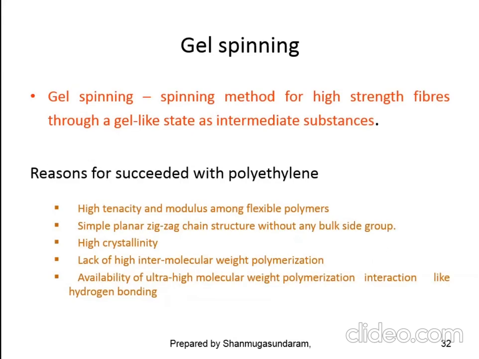Then what do you mean by gel spinning technology? Gel spinning technology is a spinning method for high strength fibers. I told you this fiber has extraordinary strength, produced through a gel-like state, because the fiber has an extraordinary property: sometimes it acts as a plastic, sometimes it is rubbery in nature. I will show you a video, then you will come to know how liquid crystals behave.